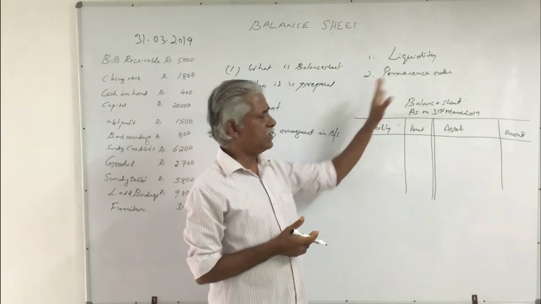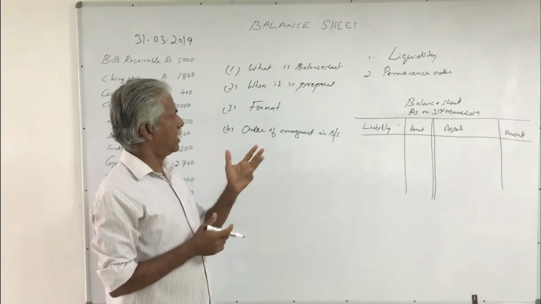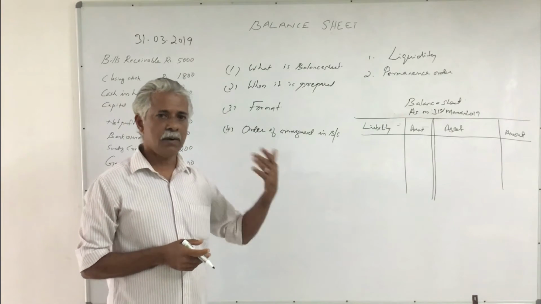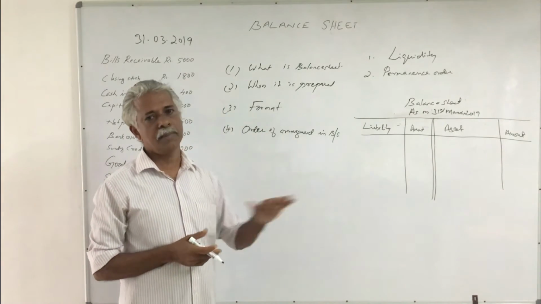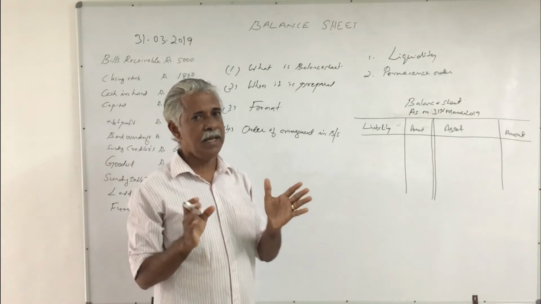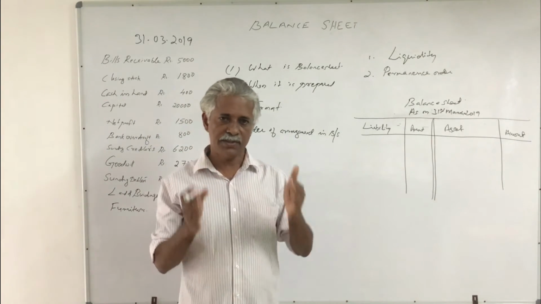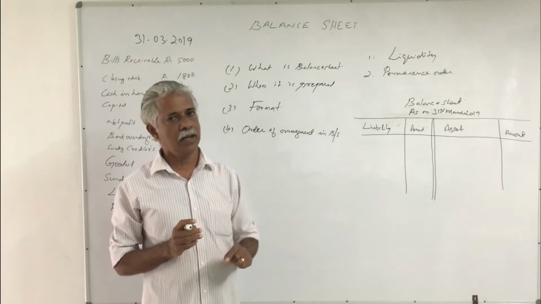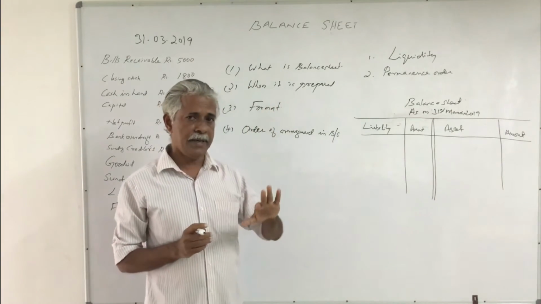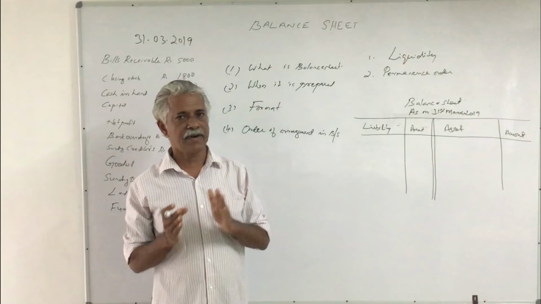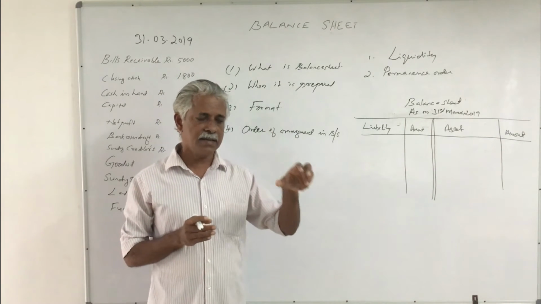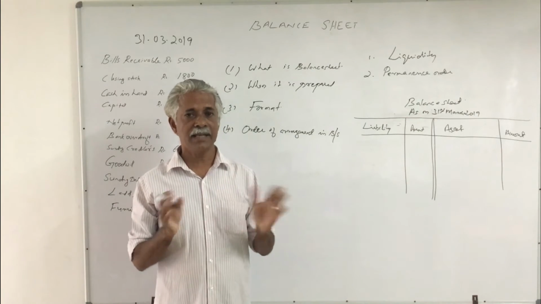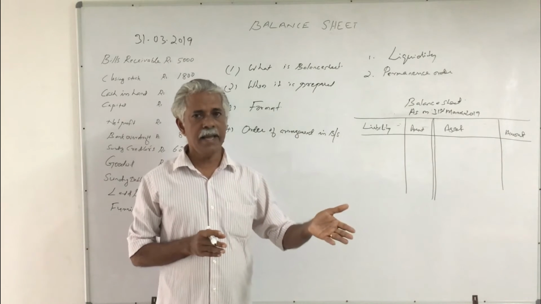Thus, in short, we have studied what a balance sheet is, when it is prepared, what the format of a balance sheet is, and what the order of arrangement of items in the balance sheet is. A balance sheet is merely a statement representing the assets and liabilities of the business unit on a particular date, that is generally the last day of the accounting period. It will be prepared only after the preparation of the trading and profit and loss account, because the result of the trading and profit and loss account must also be incorporated in the balance sheet as a liability, provided it resulted in a profit.